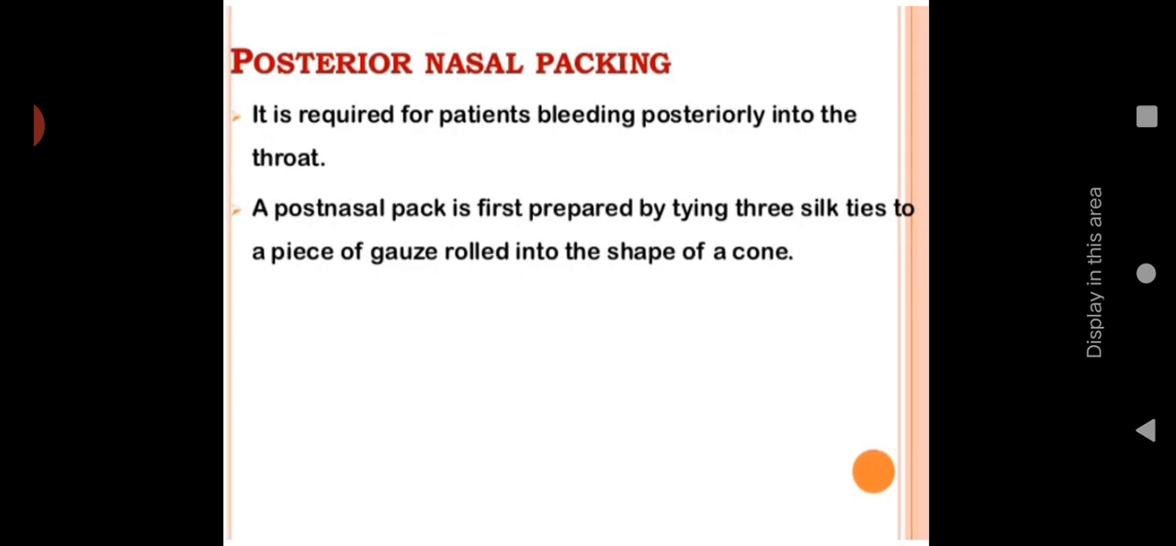Posterior nasal packing is required for a patient bleeding posteriorly into the throat. If the bleeding is going into the throat, there is a chance of aspiration. In order to prevent that, we have to do posterior nasal packing. A post nasal pack is first prepared by tying three silk ties to a piece of gauze rolled into the shape of a cone.